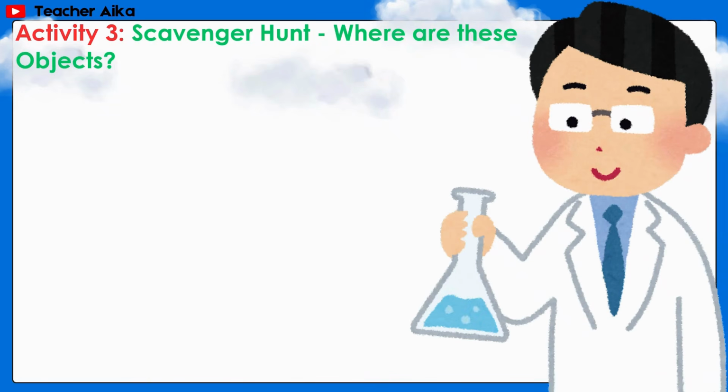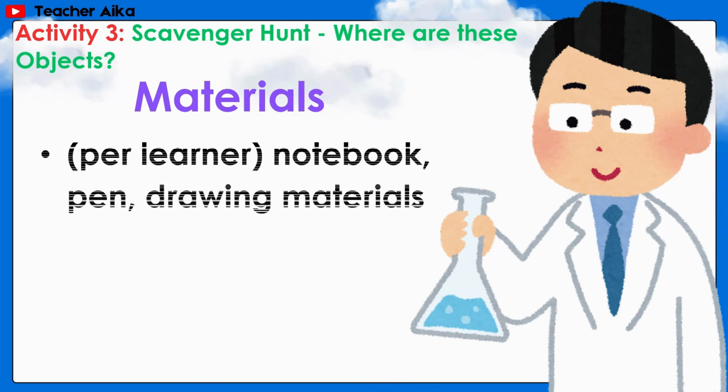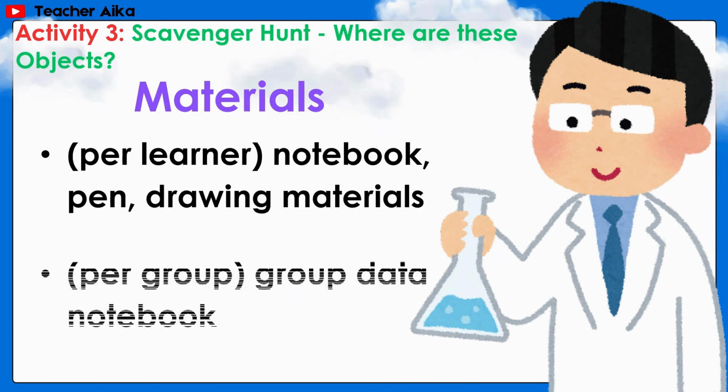Activity number 3, scavenger hunt. Where are these objects? Materials: per learner, notebook, pen, drawing materials. Per group, group data notebook.